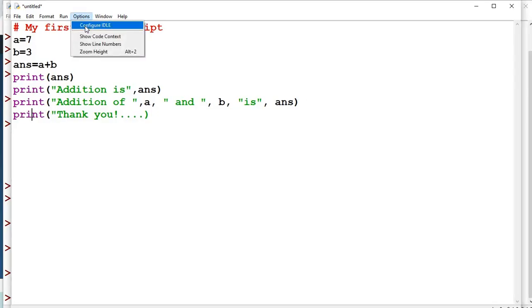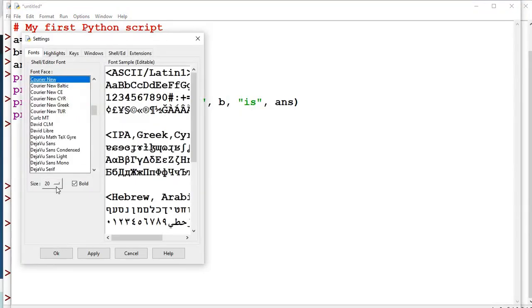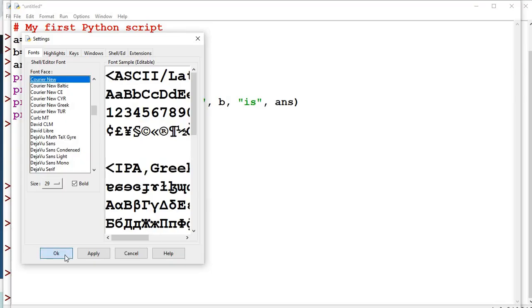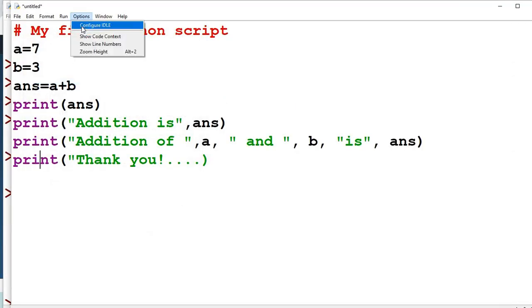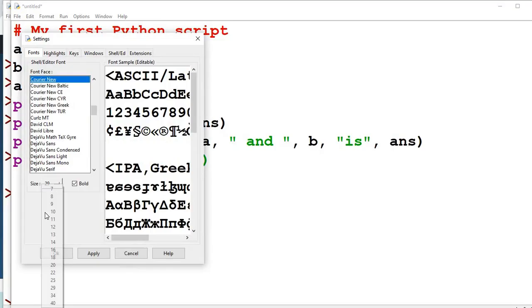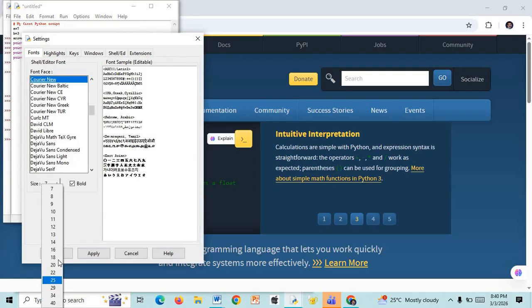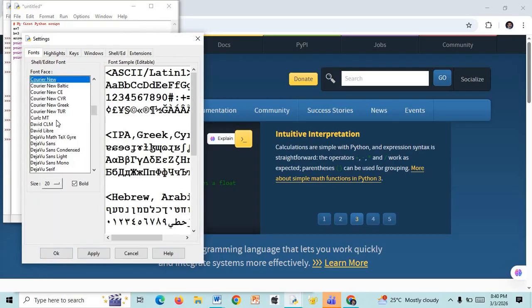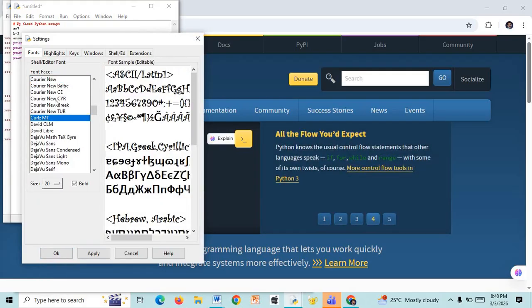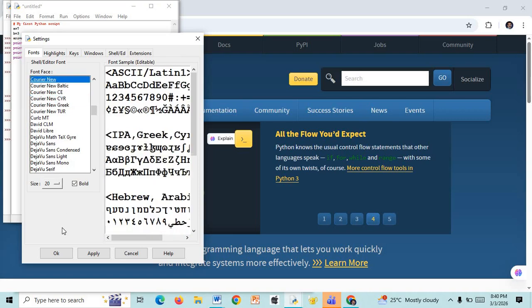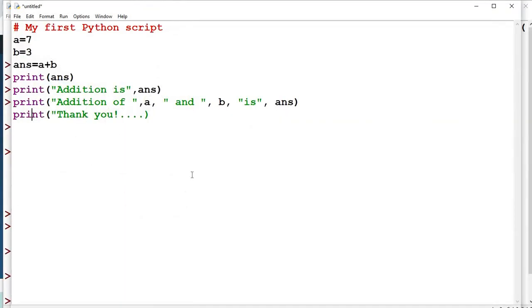Go to Options and Configure IDLE. You can even increase the font size here, 29, or reduce it to 20 or 17. I'll go for Options, Configure IDLE, and I'll go for 20, and you can even change the font also. I stick with Courier. This is what you need to learn, each and everything correctly.